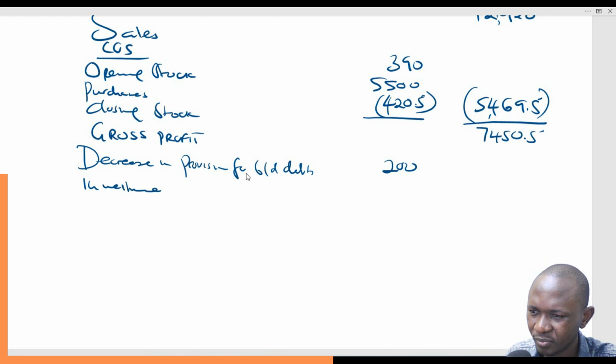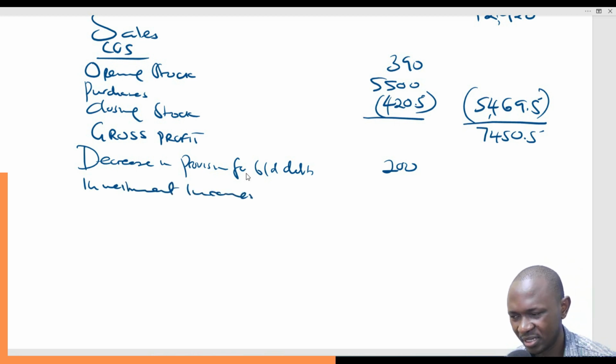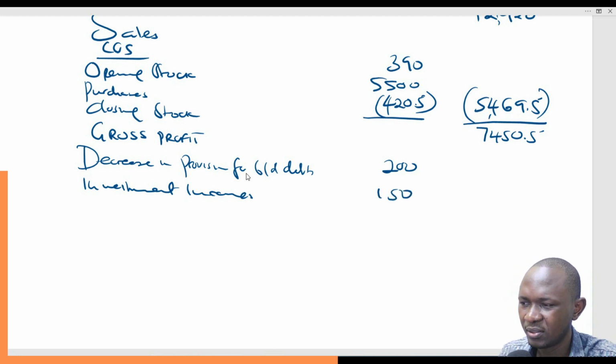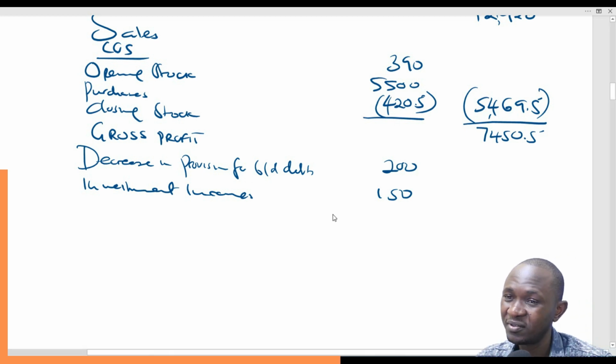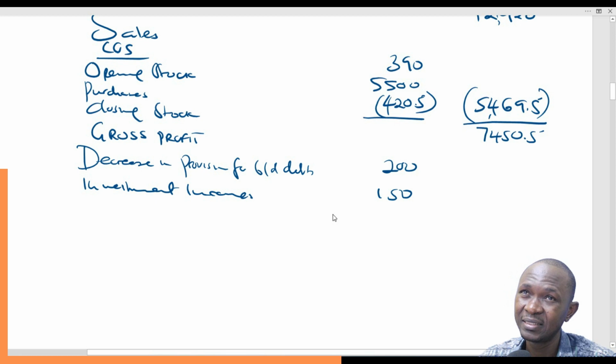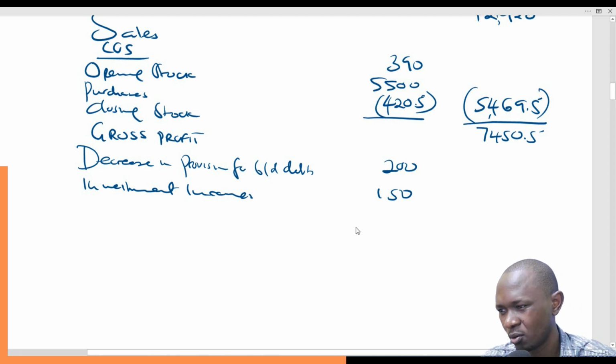Investment income is 10% of what is expected, which is 150. It's actually 150 because yes, they only received 75, but what they generated is 150. We normally talk of the income earned and not received, as per the accrual concept.